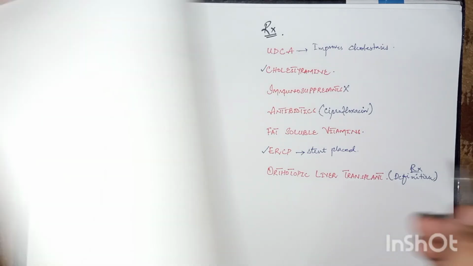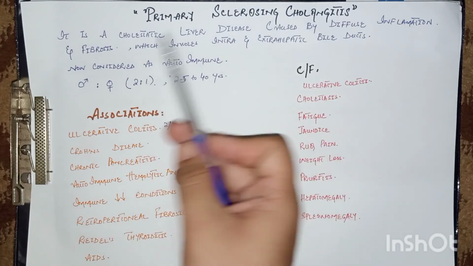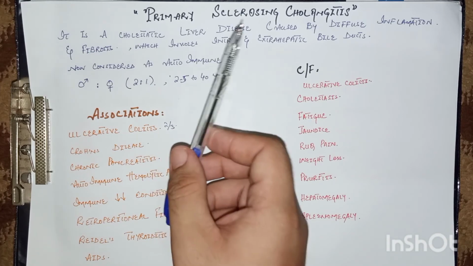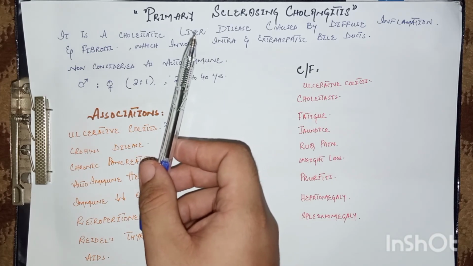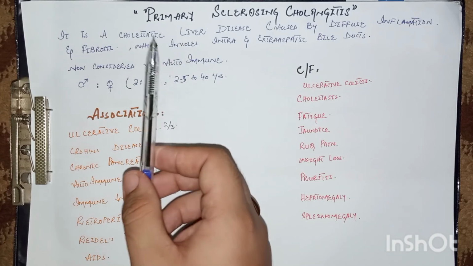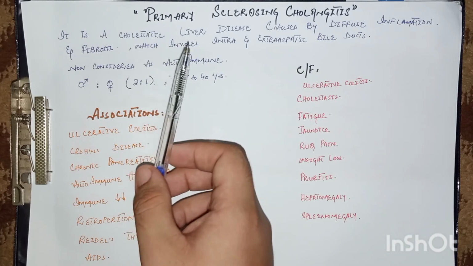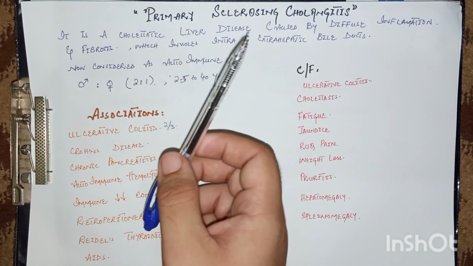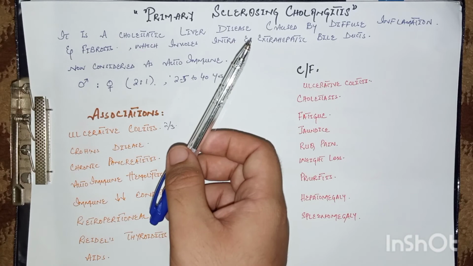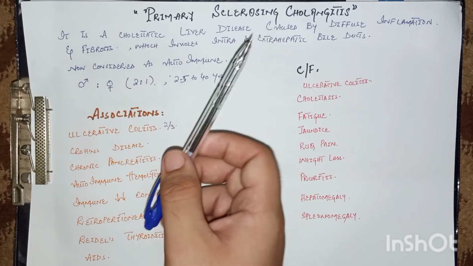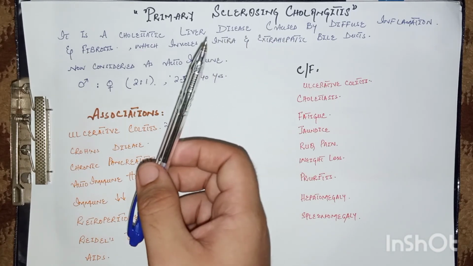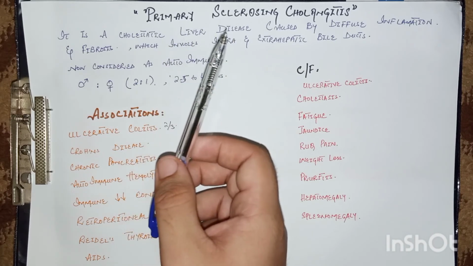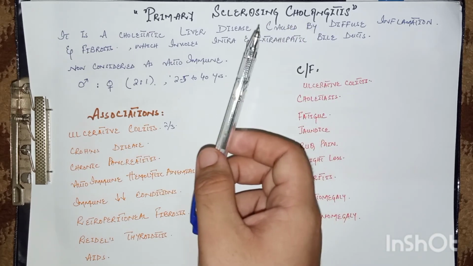Now a few words about secondary sclerosing cholangitis. In secondary sclerosing cholangitis, a visible source for the cholangitis is present, like if there is an insertion of alcohol into hepatic tumors, which leads to cholangitis or inflammation of the biliary tract, or there is an insertion of formalin into the hydatid cysts of the liver, which may lead to cholangitis in the patients. And also other causes like stones in the biliary tract or parasitic infections of the biliary tract may lead to cholangitis of the biliary tract.